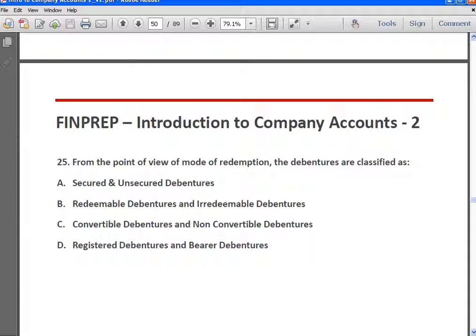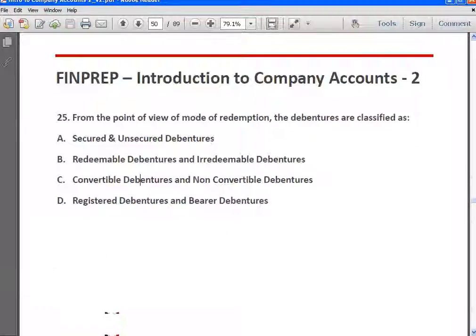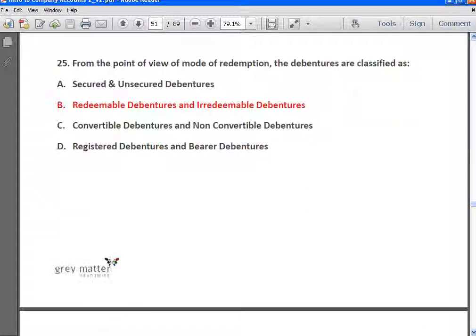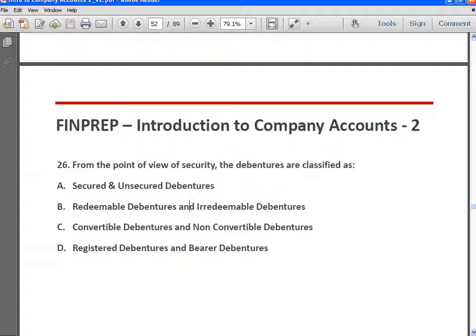Next, from the point of view of mode of redemption, debentures are classified as... Based on security they are classified as secured and unsecured. Based on mode of redemption they are classified as redeemable and irredeemable debentures. Answer is B. From the point of view of security, debentures are classified as secured and unsecured debentures. Secured debentures are debentures that have a charge on the assets of the company, and unsecured debentures do not have any charge on the assets of the company.